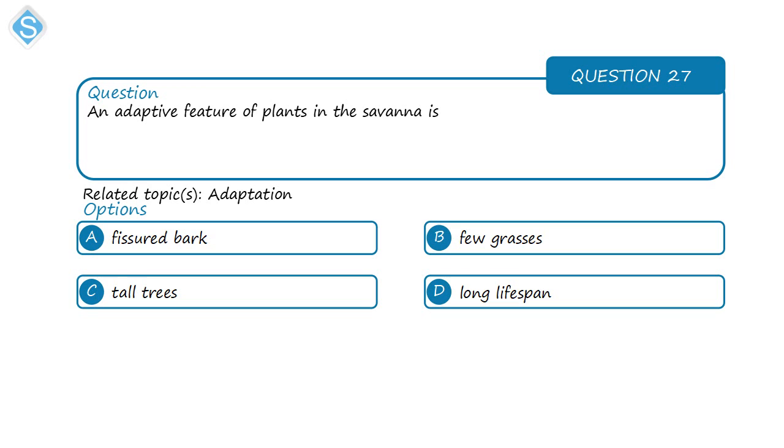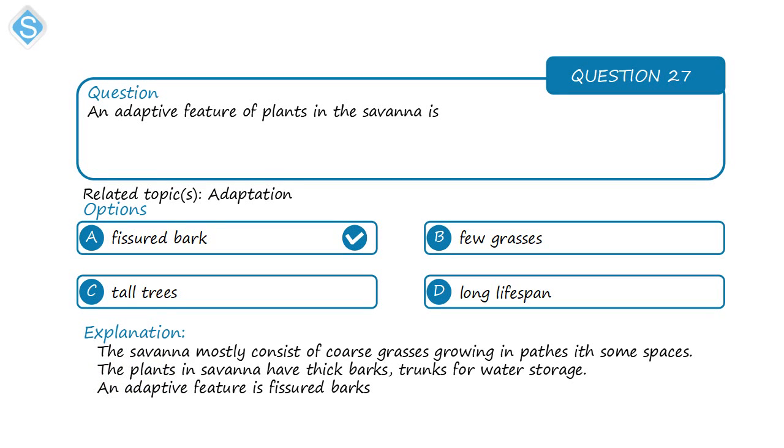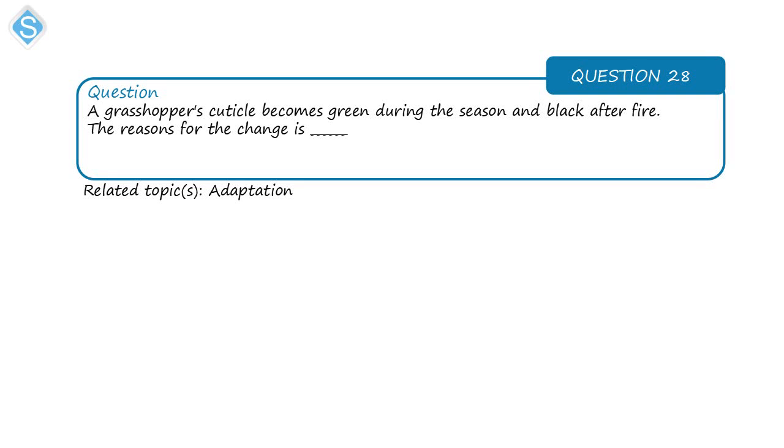Next question on adaptation. An adaptive feature of plants in the savanna, the grassland, is that they have thick feathery barks. Plants in the savanna have thick barks. They also have trunks for storing water.